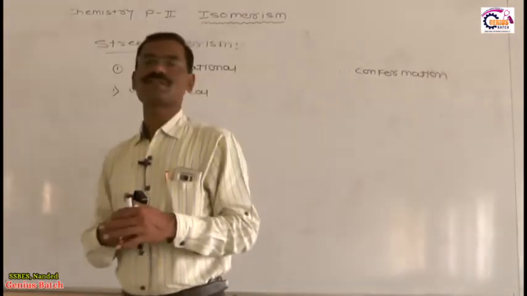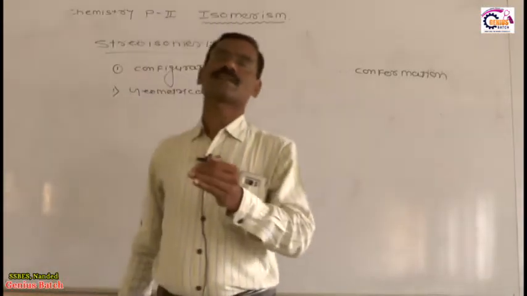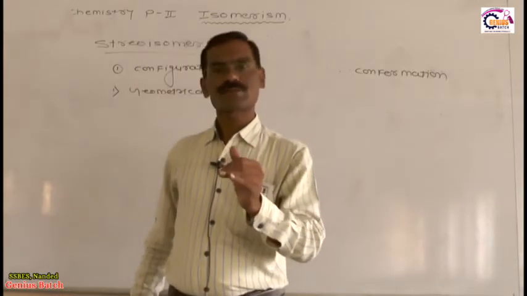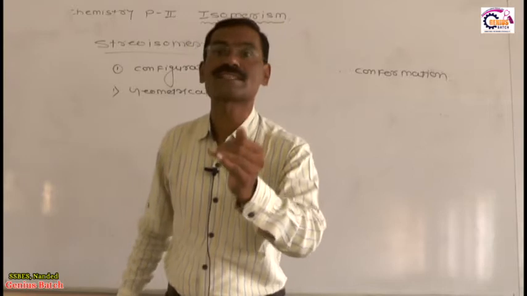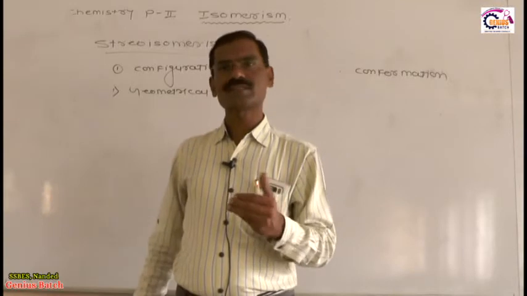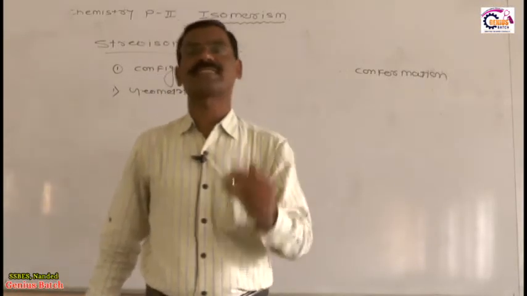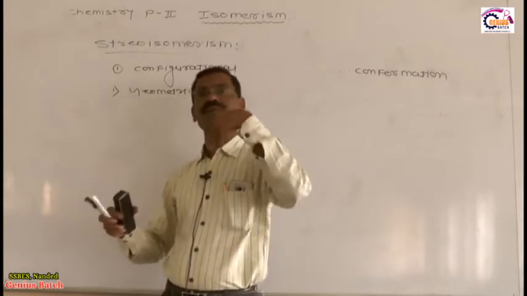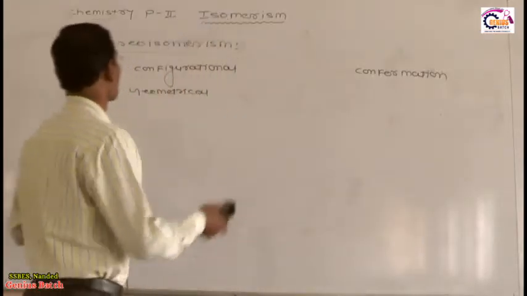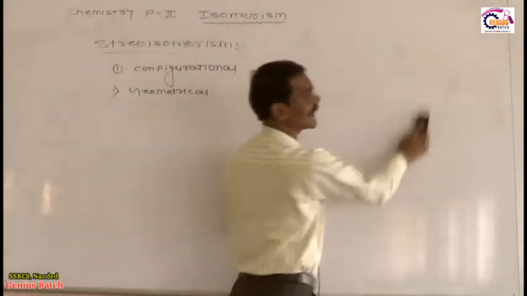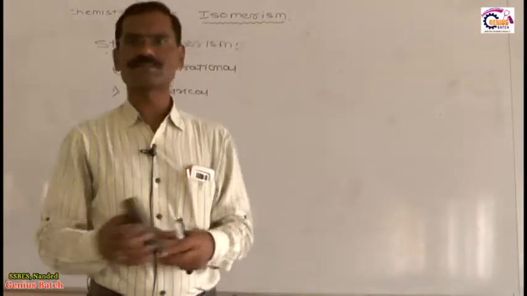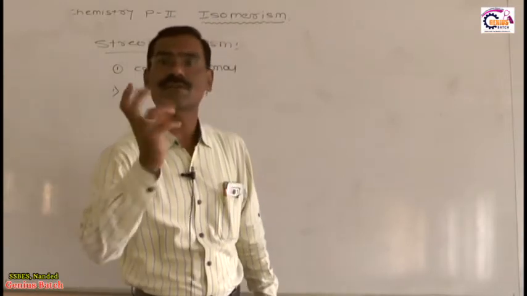What is the perfect and correct definition of the geometrical isomer? The stereoisomers which cannot interconvert into each other due to restricted rotation are called geometrical isomers. And what is optical isomer? The stereoisomers which have different behavior toward plane polarized light, that is PPL, are optical isomers, but optical we will see later on. First, in this video we are going to discuss the geometrical isomer. Restricted rotation means what? They cannot interconvert, they cannot rotate.